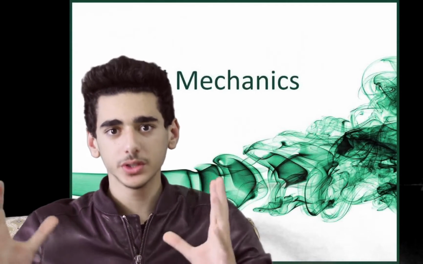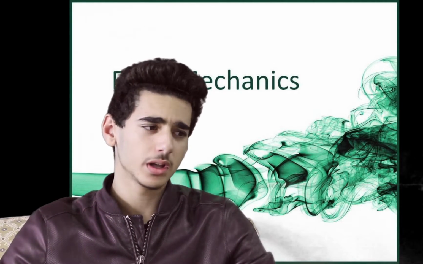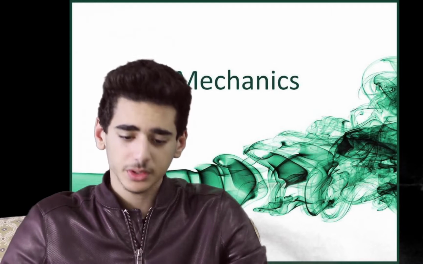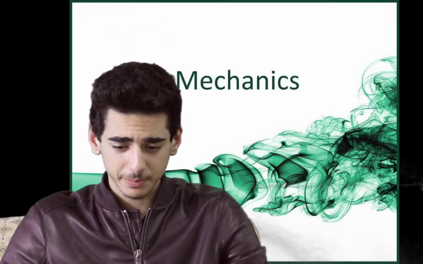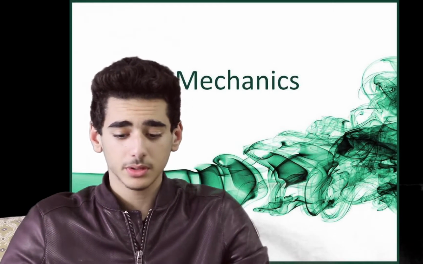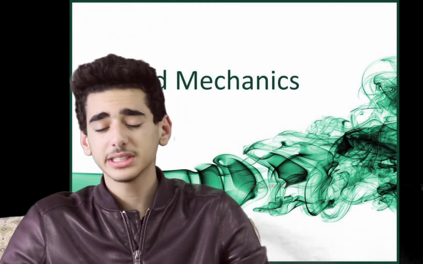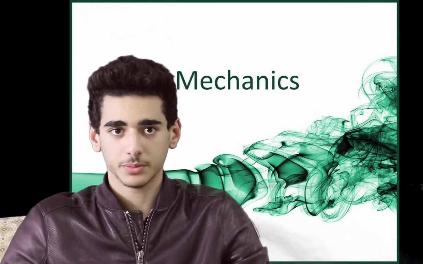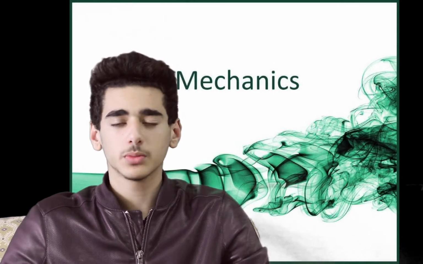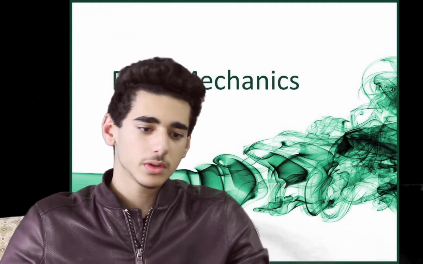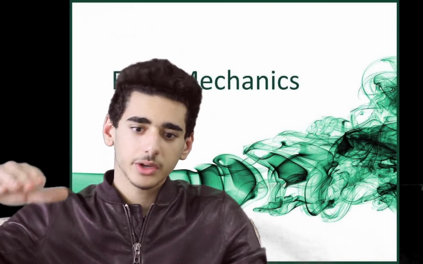So, have you ever wondered how huge ships can float on water? Archimedes' principle explains this. Archimedes' principle states that if an object is submerged in a fluid partially or completely, it raises the level of water, and that is due to the fact that it experiences an upward force called the buoyant force, which is equal in magnitude to the weight of the fluid displaced by the object. This is how they measure the volume of an object using water. And this explains why when you get into a bathtub full of water, you watch the water level rise.